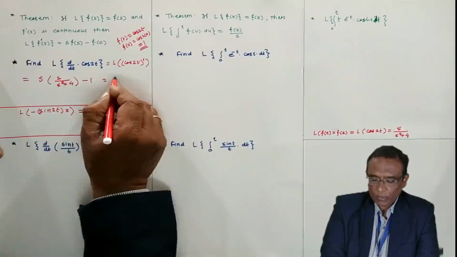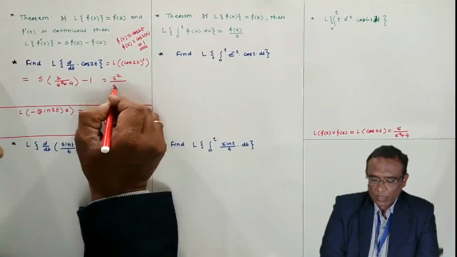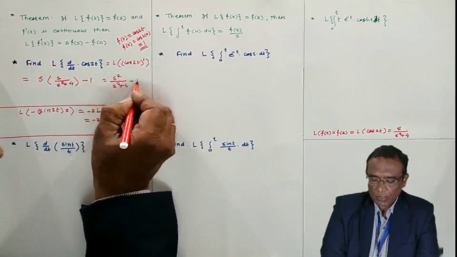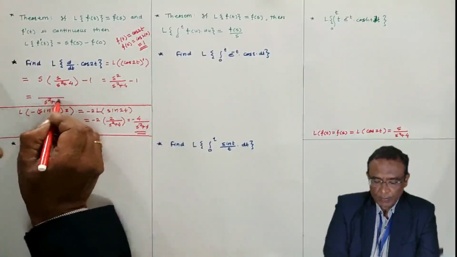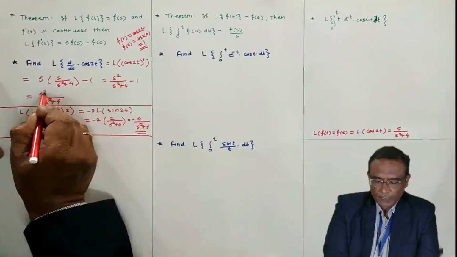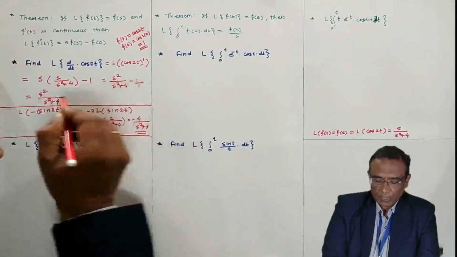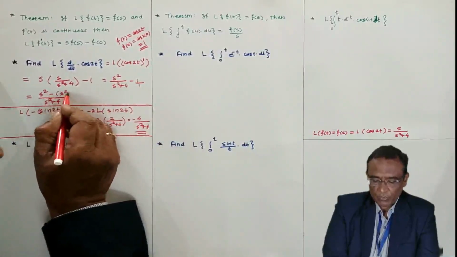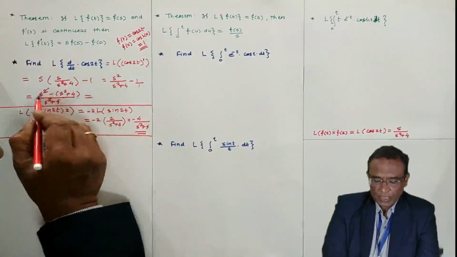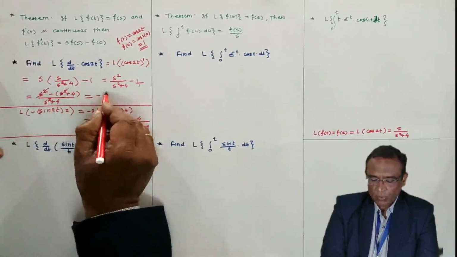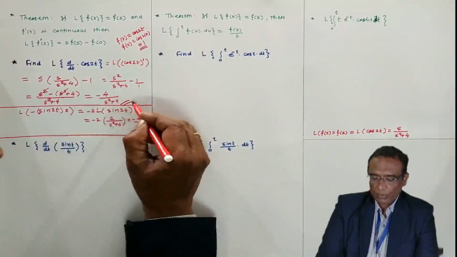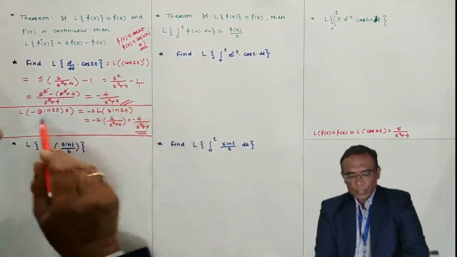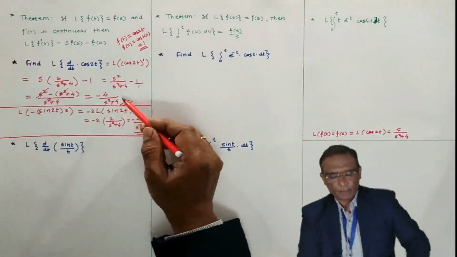Now try to solve it for one more step. s square by s square plus 4 minus 1. Take the LCM, s square plus 4 is the LCM. s square, then cross multiplication, minus s square plus 4. Then s square gets cancelled, minus 4 divided by s square plus 4. If you find it this way, you get the same answer.